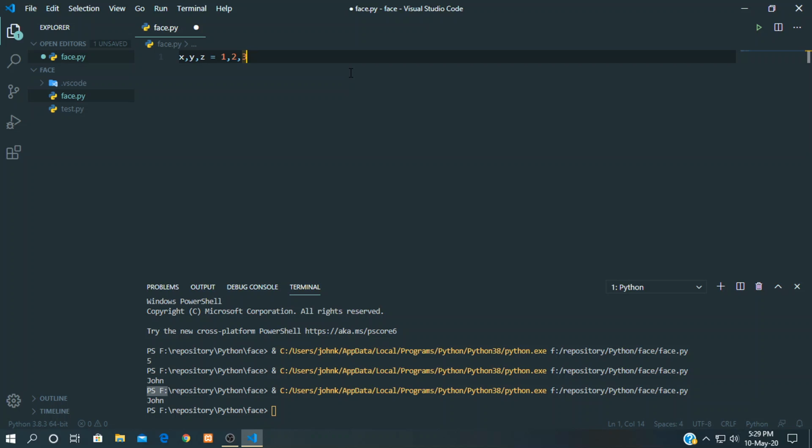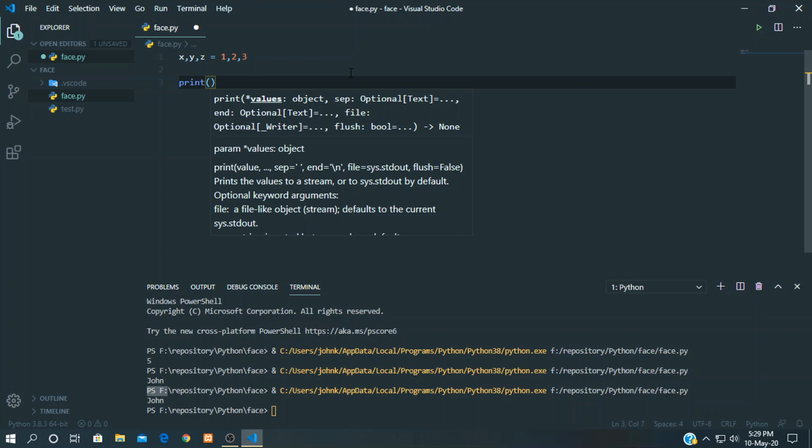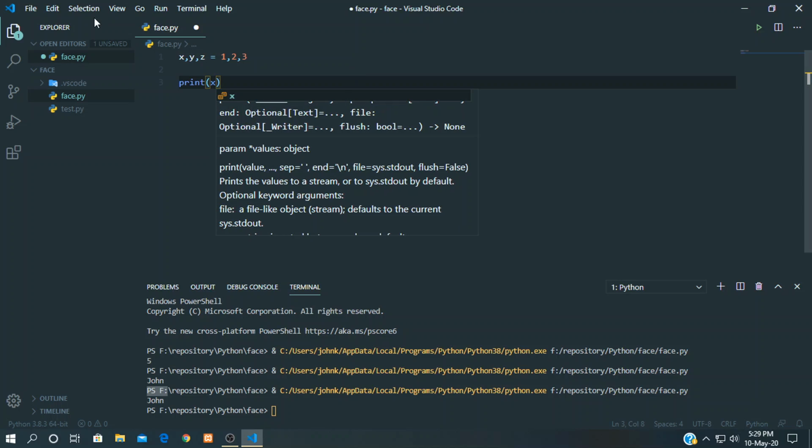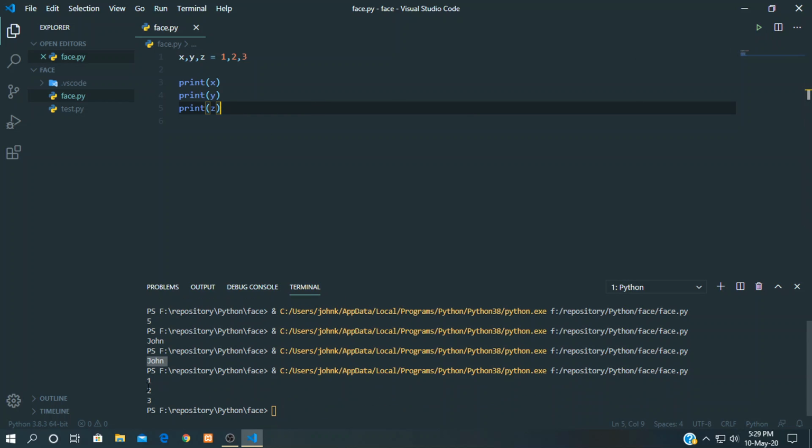Let's see if this works. Print x, y, z. Let's run it: 1, 2, 3.